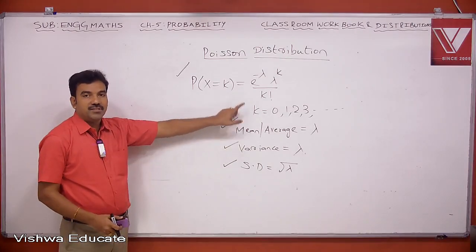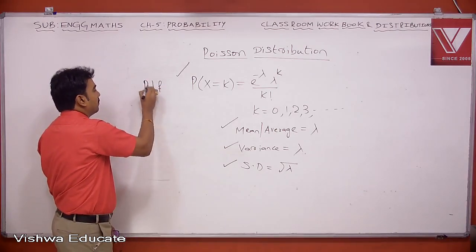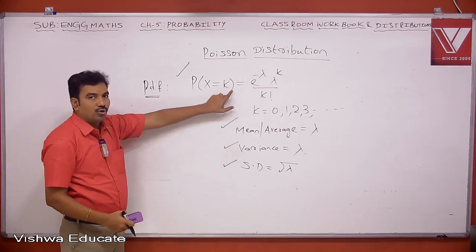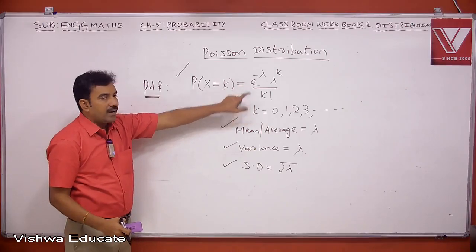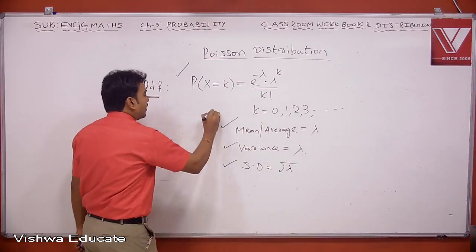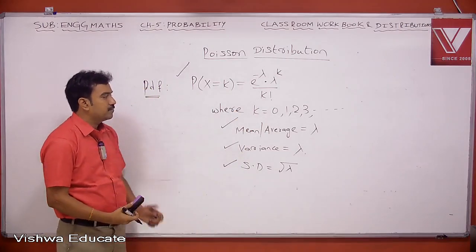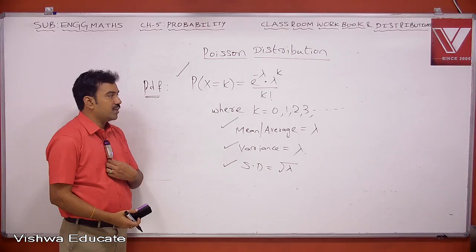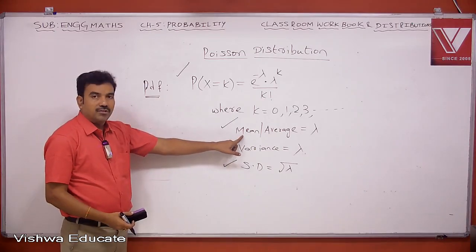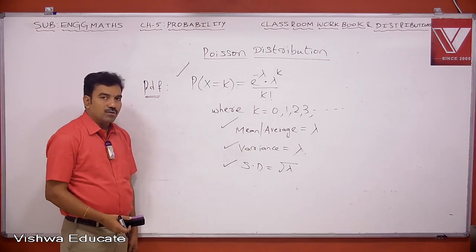Here the PDF is given by P of x equal to k equal to e power minus lambda into lambda power k by k factorial, where k equal to 0, 1, 2, 3, etc. So mean or average equal to lambda, variance equal to lambda, SD equal to square root of lambda.